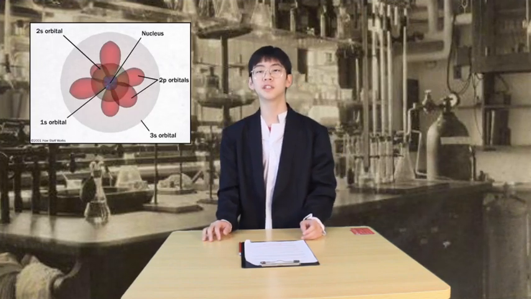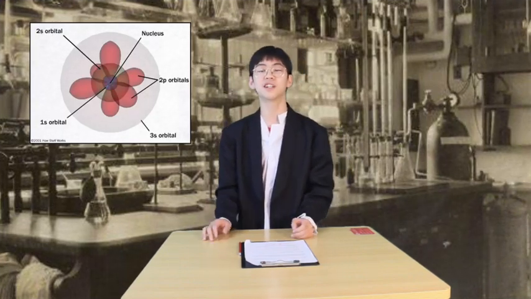As you can see, there is one cloud, which is one S cloud, where the S symbolizes sphere. The shape of the cloud forms a sphere, so it's called one S cloud. If you get to more complex atoms, we'll be able to see more clouds like this: 2S clouds, 3S clouds, 1P cloud, etc.